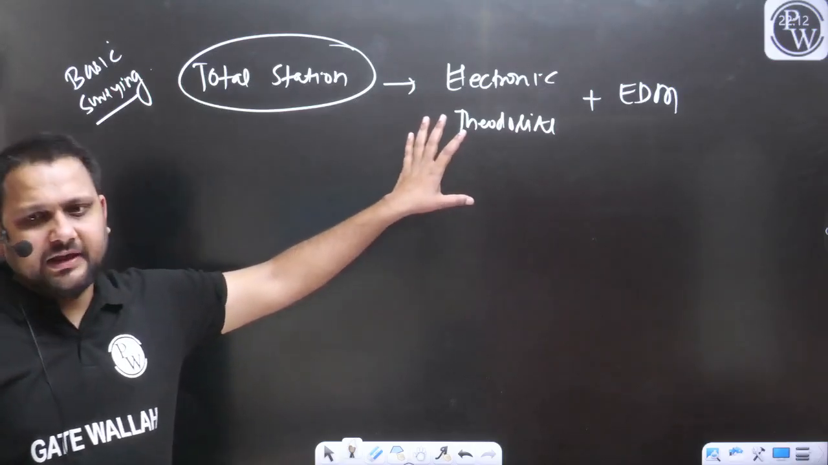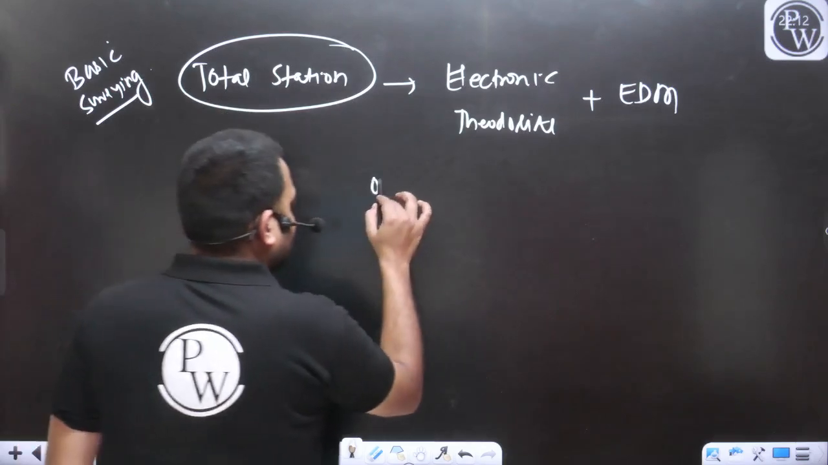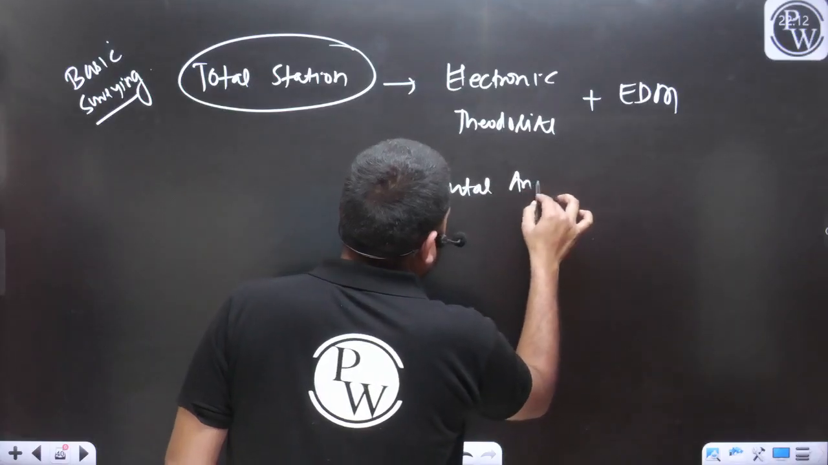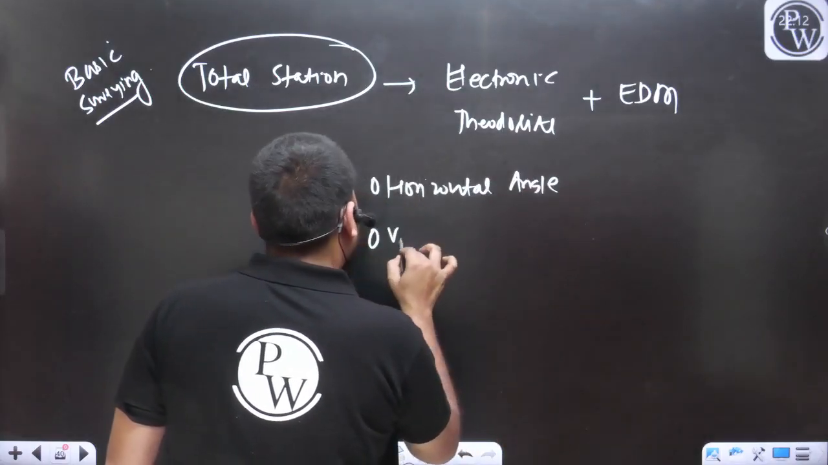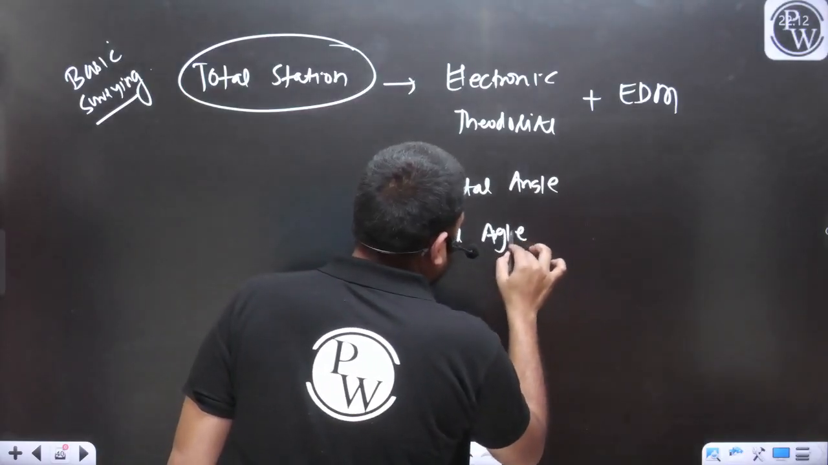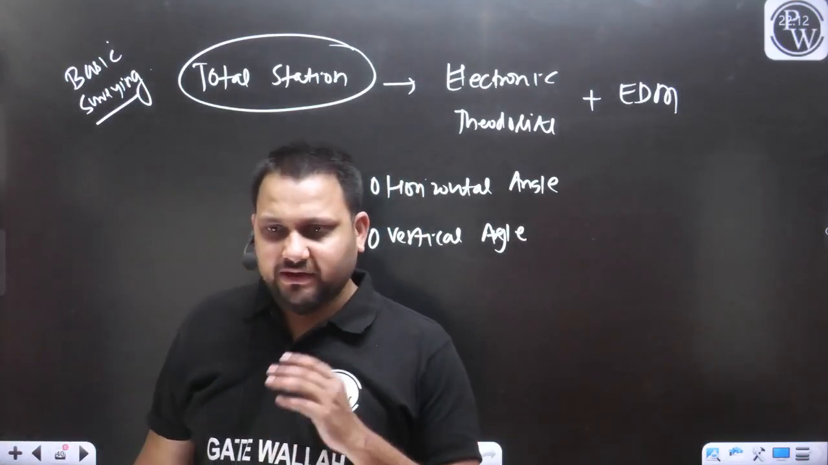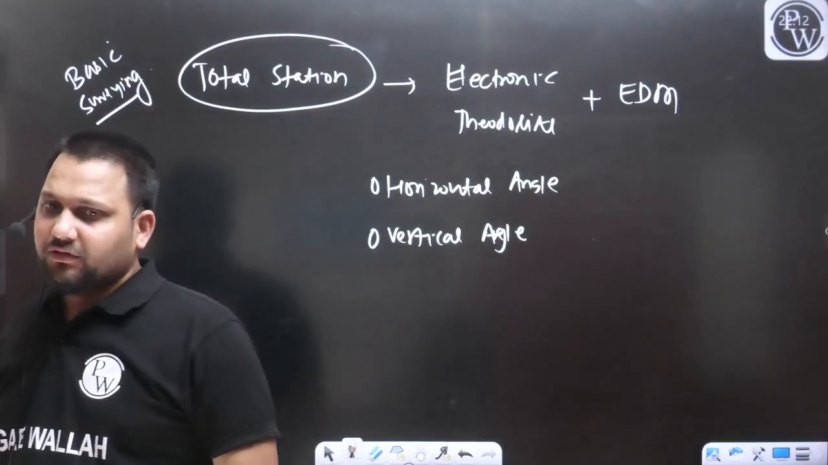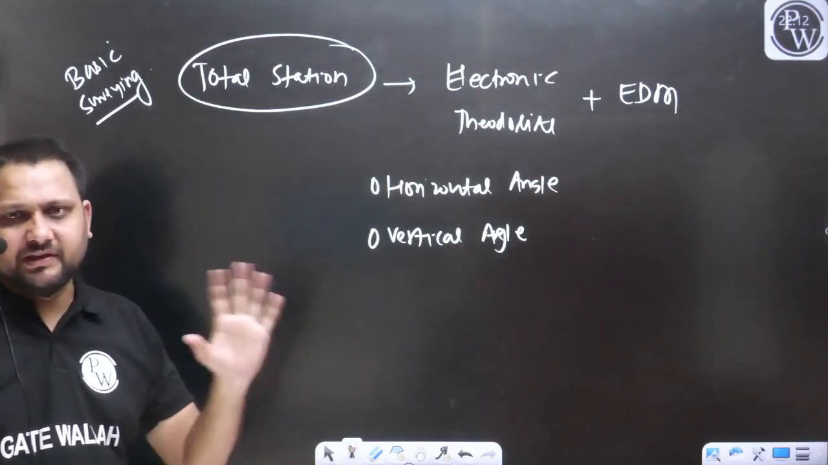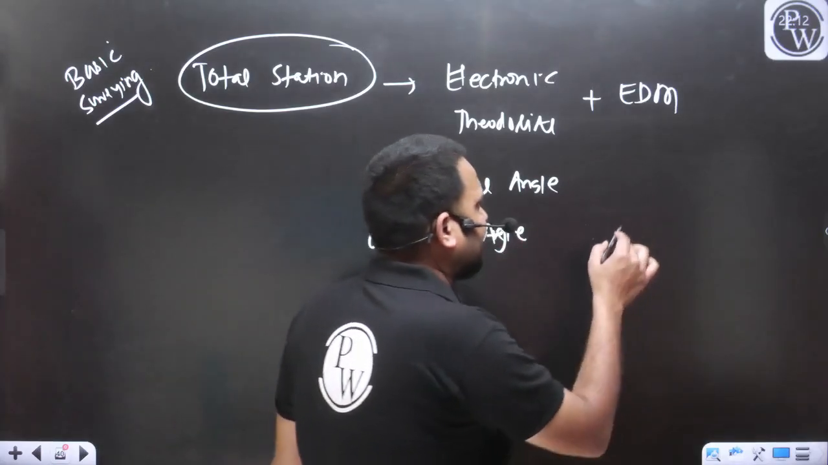With the help of electronic theodolite, you can measure the horizontal angle, and you can also measure the vertical angle. As we have discussed, with the help of theodolite we can easily measure the horizontal angle and the vertical angle also. So with the help of electronic theodolite we can measure both the angles, or you can say any angle. EDM stands for electromagnetic distance measurement.